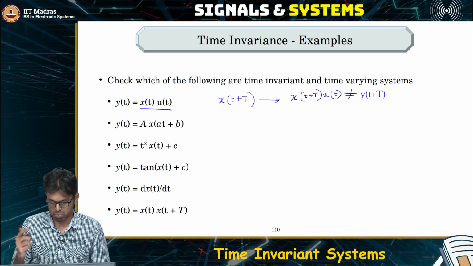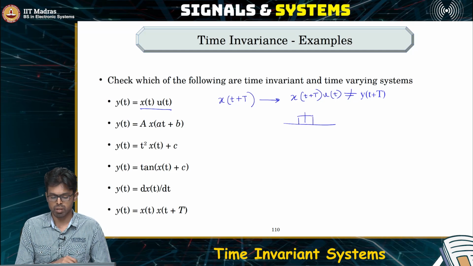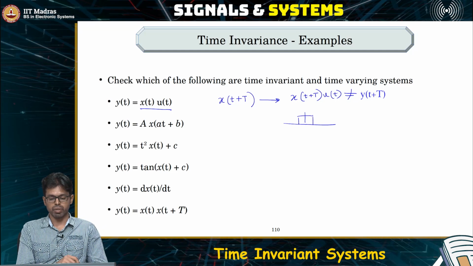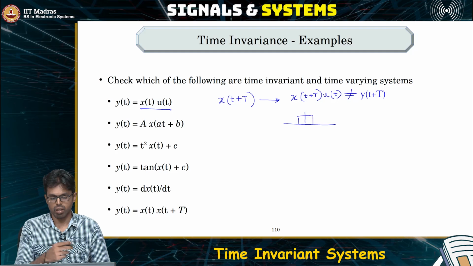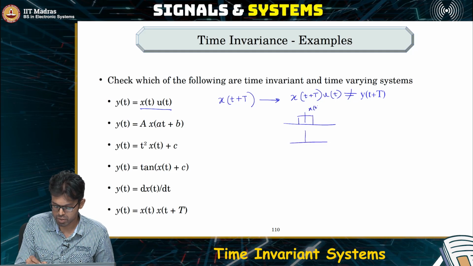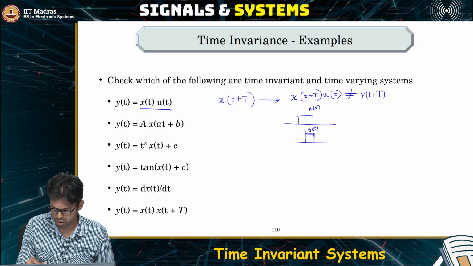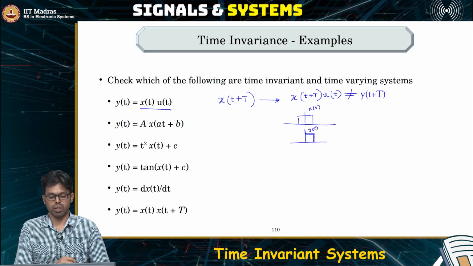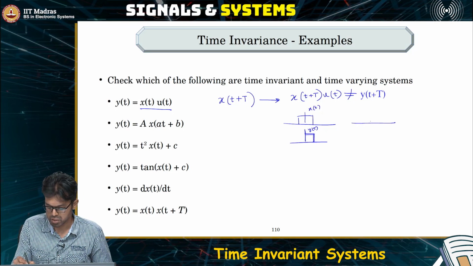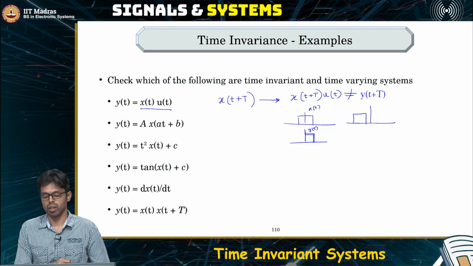So simple case, let's take a rectangular function. If you feed in the rectangular function, the signal is multiplied with u of t and you get an output. If this was x of t, then the output is just this, the positive side. Now let's say you feed in a shifted version, shifted by plus 1, which means it moves to the left side.